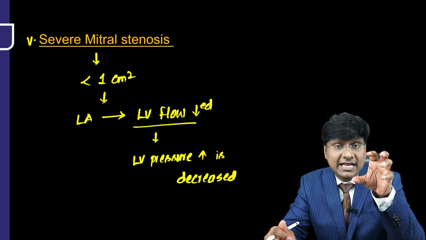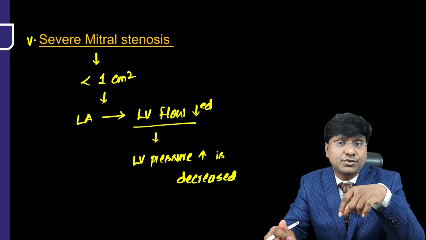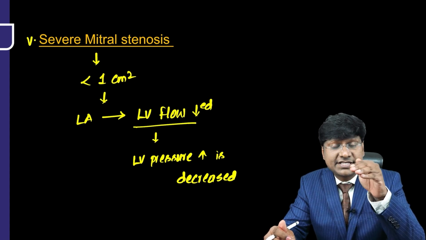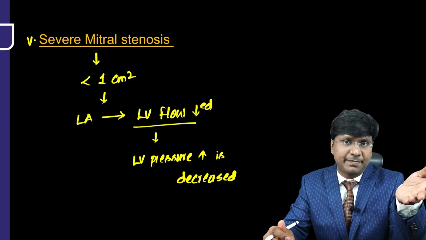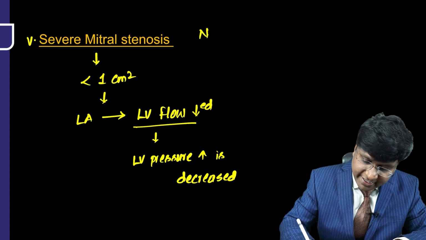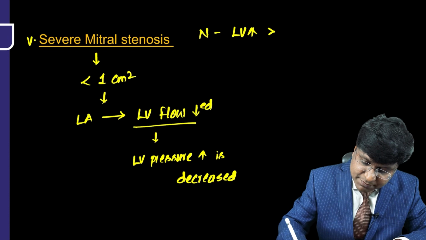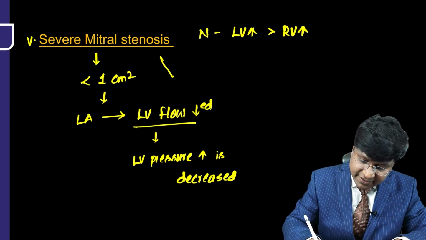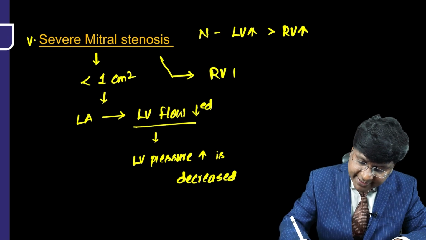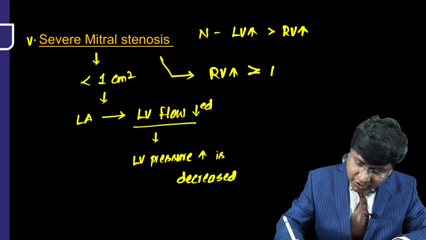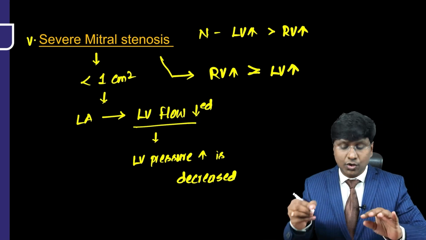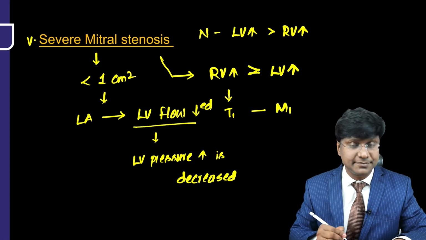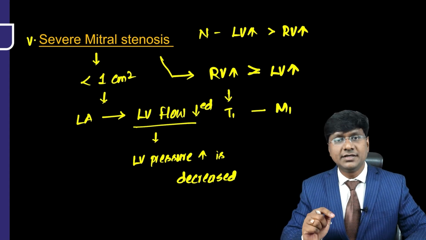Once the LV pressure rise is reduced, how much will it be reduced here? The LV pressure rise is reduced to such an extent that it is lesser than your RV pressure rise. Normally, in a normal individual, the LV pressure rise is much more than the right ventricular pressure rise. But in severe mitral stenosis, the RV pressure rise will be much more than the LV pressure rise. So you will have T1 first, followed by M1. This results in what is called reversed splitting.